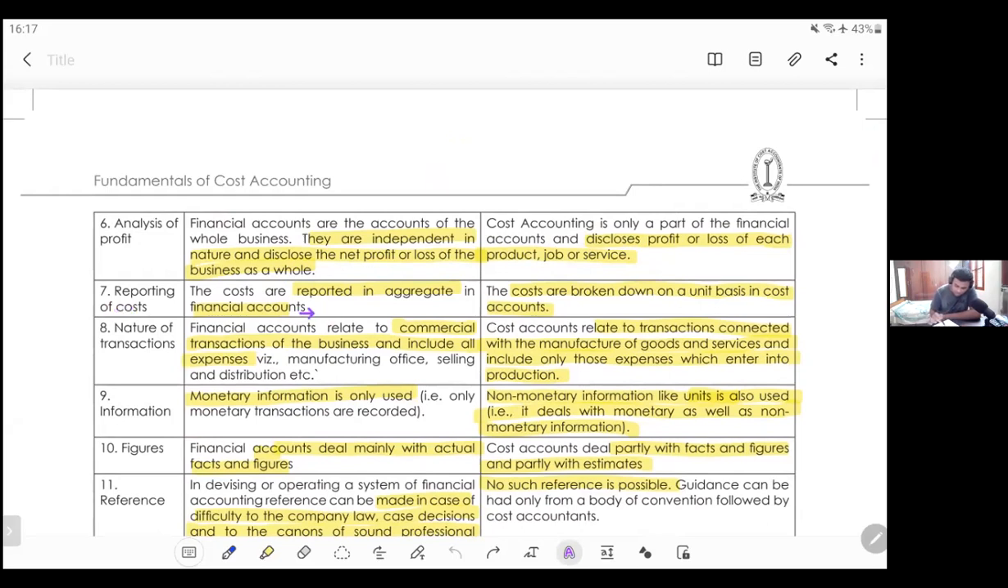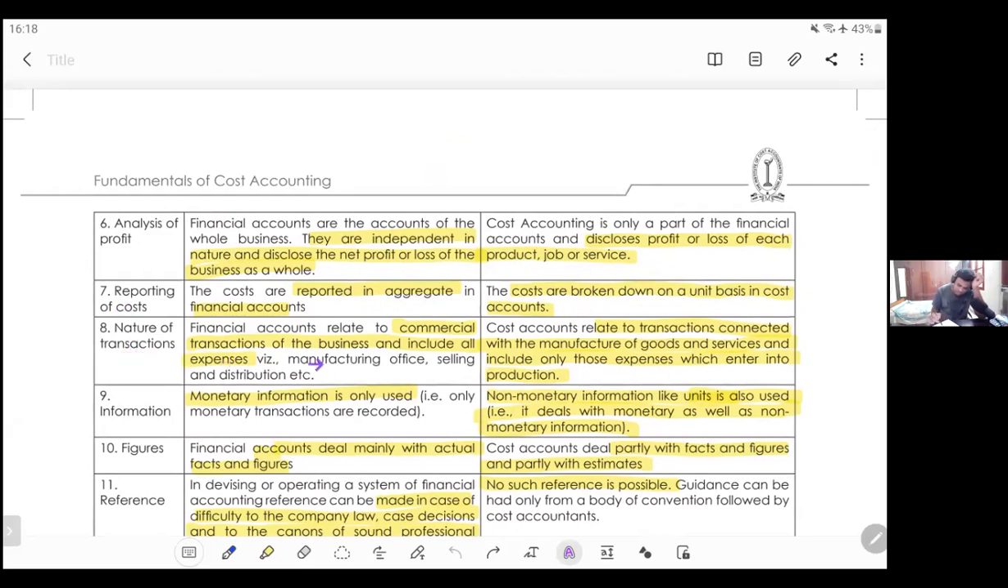Next, reporting of cost. It is reported in aggregate. That is, the total you will represent. Like in the P&L account, you won't show any bifurcation, right? The total you will be reporting, either net profit or net loss. But here you will bifurcate into various parts, like factory cost, works cost, all these things.